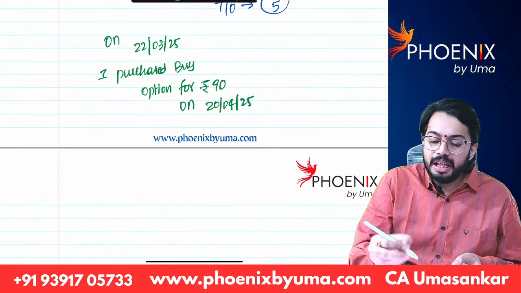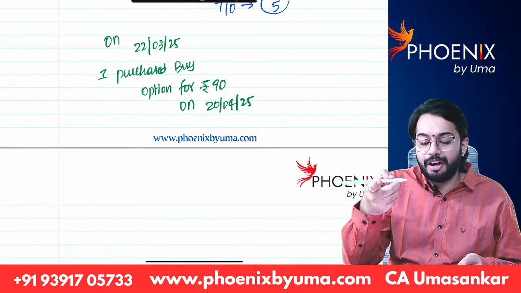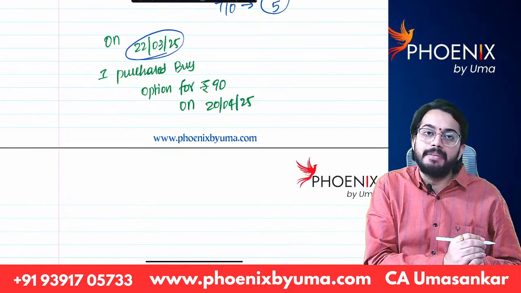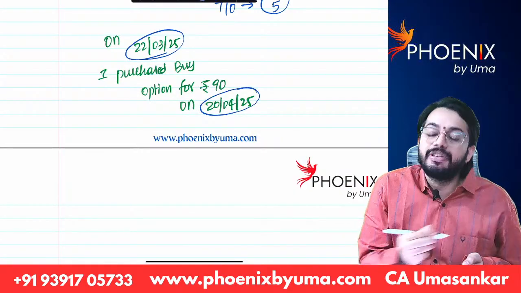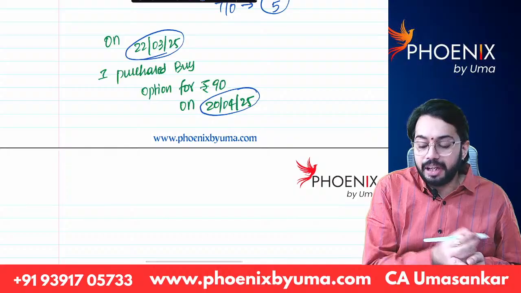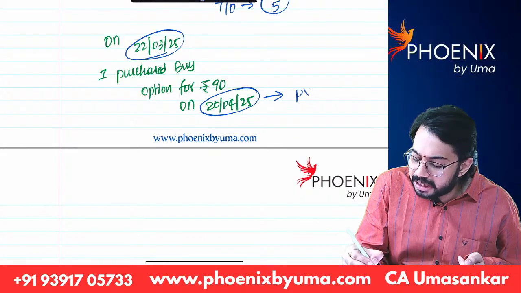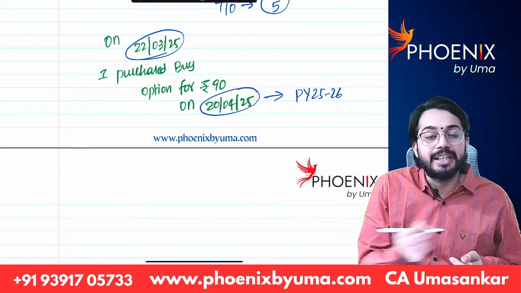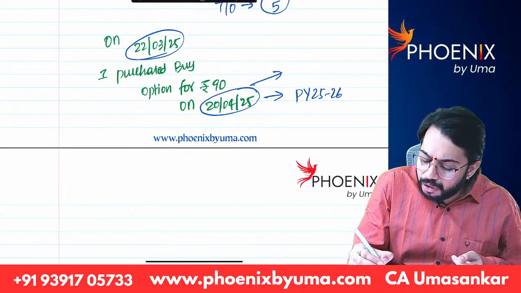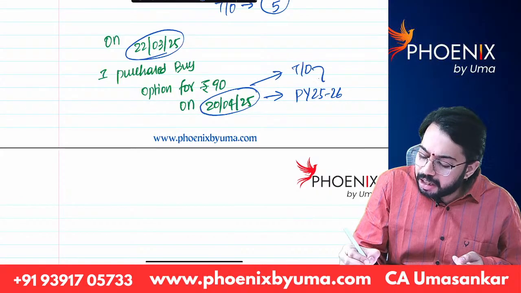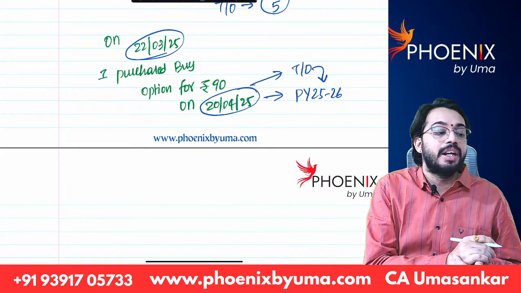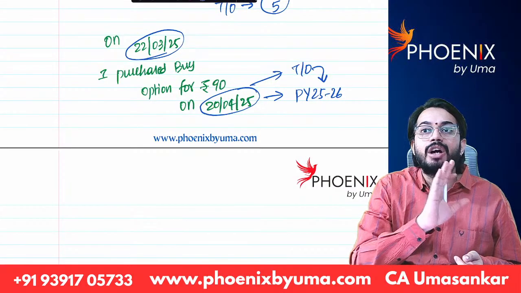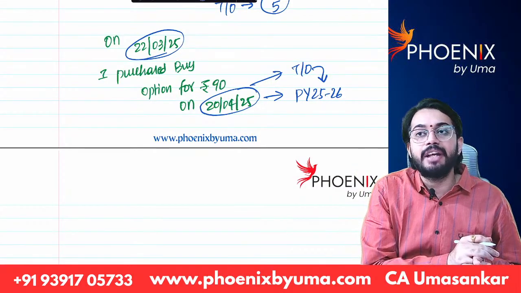Now tell me when this transaction will square off. I purchased on 22nd March, but this transaction will square off on 20 April 25. That means this transaction will square off in 25-26. So whatever turnover of this transaction is there, the turnover will be recognized in 25-26. The turnover will not be recognized in 24-25.